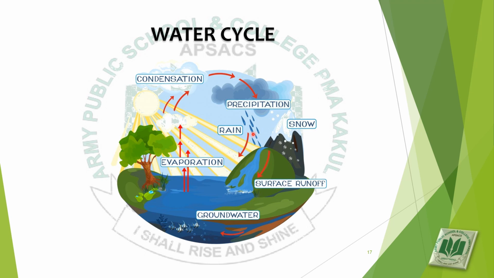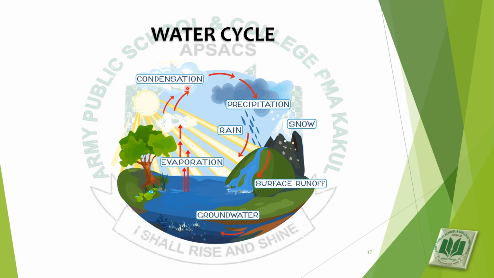This is the diagram related to the water cycle. The first step in the water cycle, as we have discussed, is evaporation. Water from the water bodies evaporates into water vapors. These water vapors move upward with warm air. When they reach a certain height where there is a low temperature, these water vapors lose heat and condense into water droplets. Due to these water droplets, clouds are formed. As we have discussed, clouds are formed by tiny water droplets.